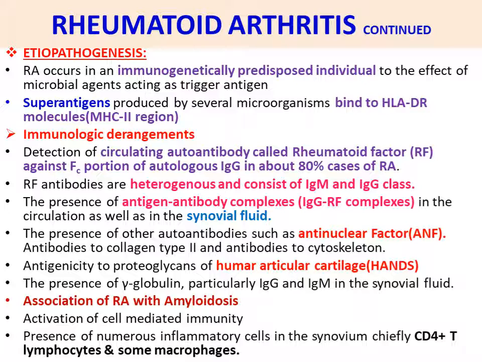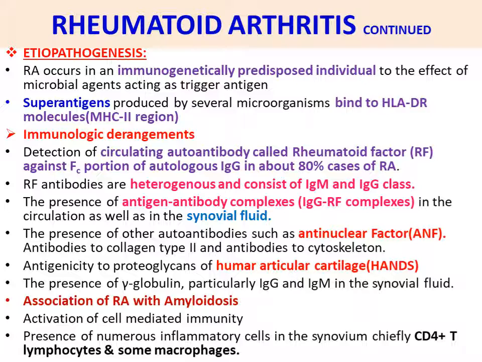Next point, antigenicity to proteoglycans of human articular cartilage. This is a very important point: antigenicity to proteoglycans of human articular cartilage. Human articular cartilage is mainly observed in the hands and shoulder part, so that is the first affected. Then next, the presence of gamma globulin, particularly IgG and IgM, in the synovial fluid. Gamma globulin is reported in the synovial fluid.